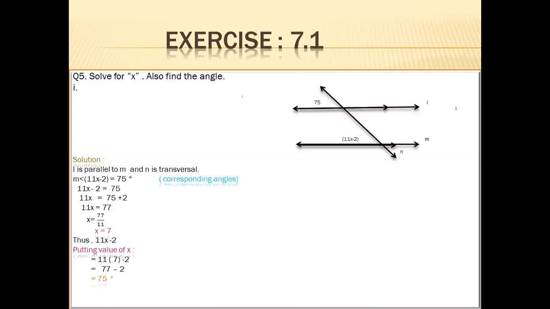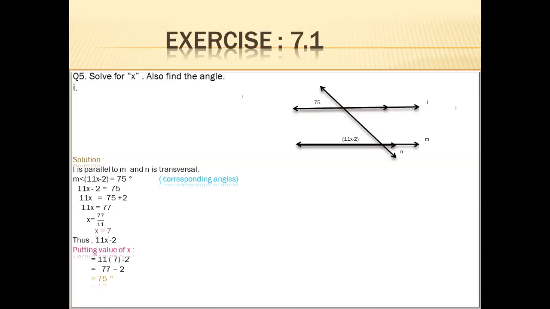We have two parallel lines L and M, and N is a transversal. The measurement of angle 11x minus 2 is equal to 75. What is the reason?